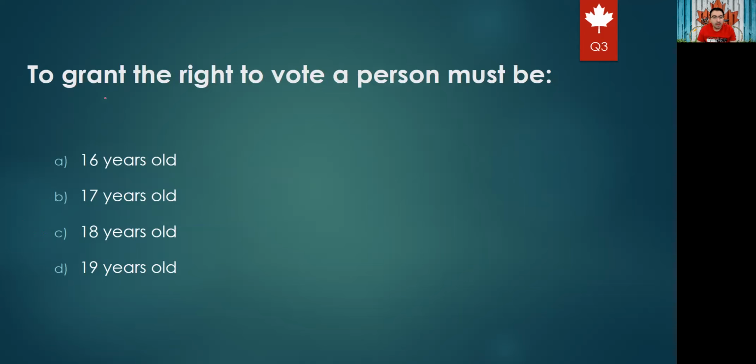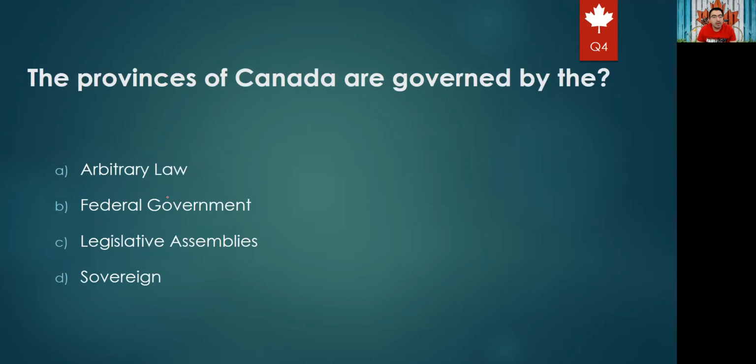Okay, to have the right to vote, a person must be 16 years old, 17 years old, 18 years old, or 19 years old. Yeah, the right answer for sure is C. So it should be 18 years old, and for sure a Canadian. So it should be a Canadian who is at the same time 18 years old.